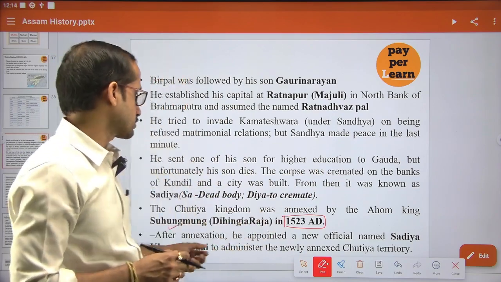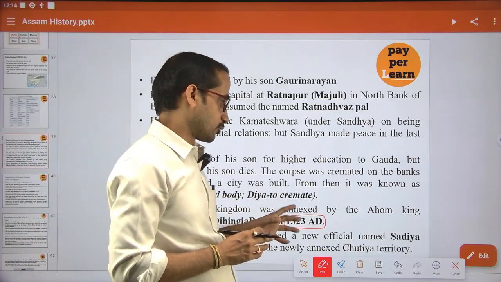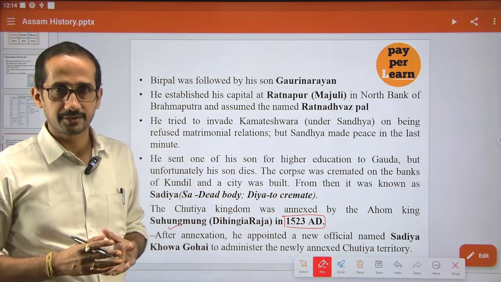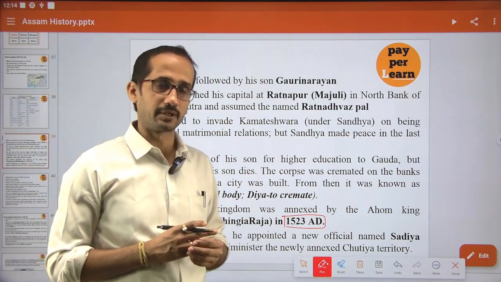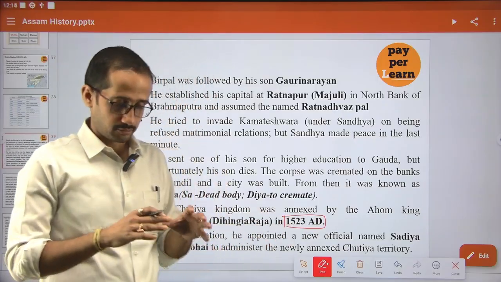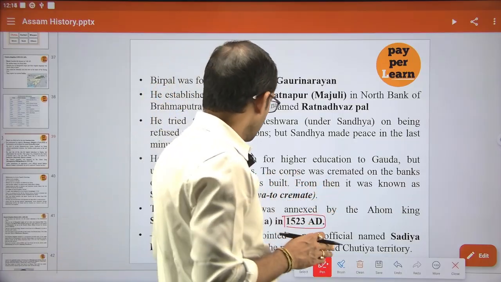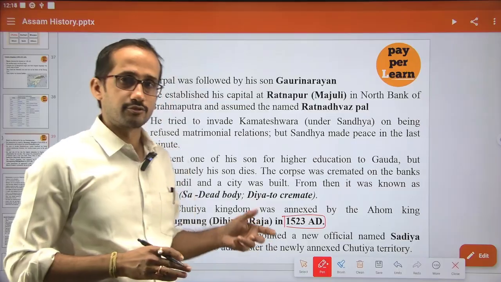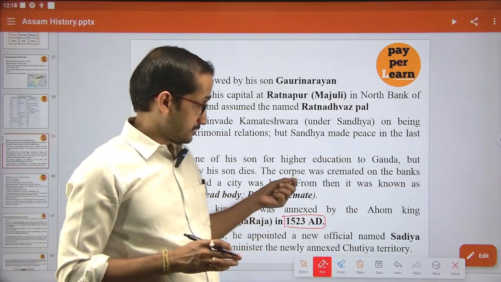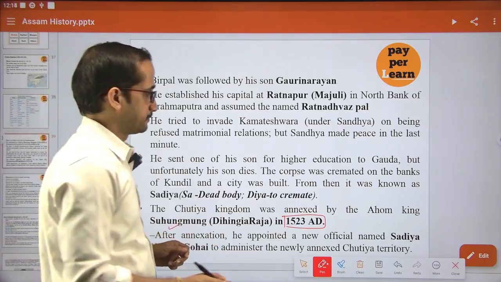His name was Hodia Khwa Gohai. This new official was appointed by Suhung Muhung, or Dihingya Raja, to look after the newly annexed territory, that is the Sutia kingdom.